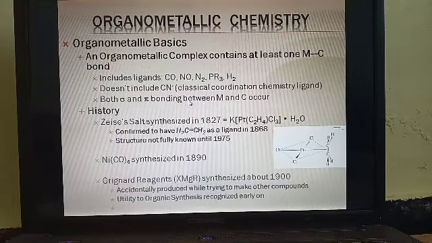One important characteristic property of organometallic compounds is that they contain two types of bond: the sigma as well as the pi bond between a metal and the carbon of the organic ligand.